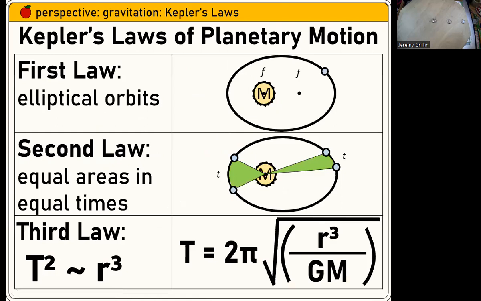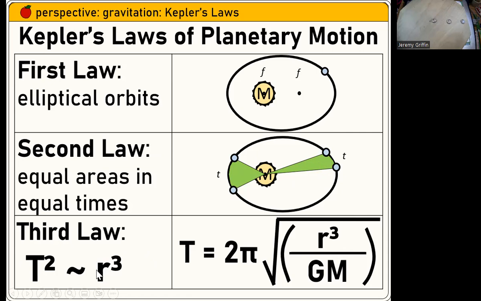Kepler's laws, planetary motion. So Kepler way back in the day was looking at data from Tycho Brahe. He realized that planets actually move in elliptical orbits around the sun, not perfect circles. His second law says this idea about equal areas in equal times. And then the third law he came up with many years later. He said, hey, if you look at the square of the time period it takes a planet to go around the sun, so for example, for Earth around the sun, this would be 365 days, that's proportional to the cube of the average distance from the sun.